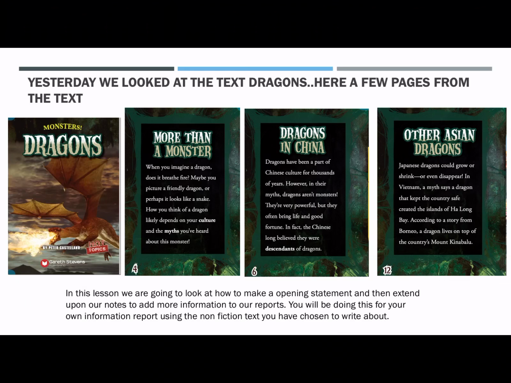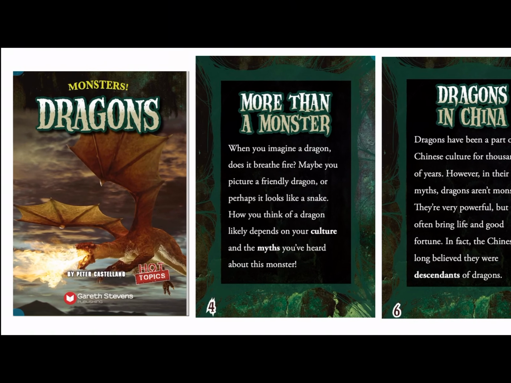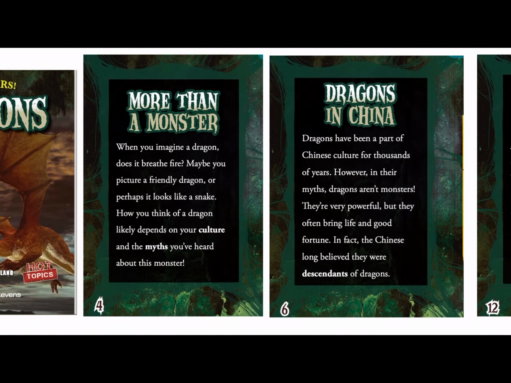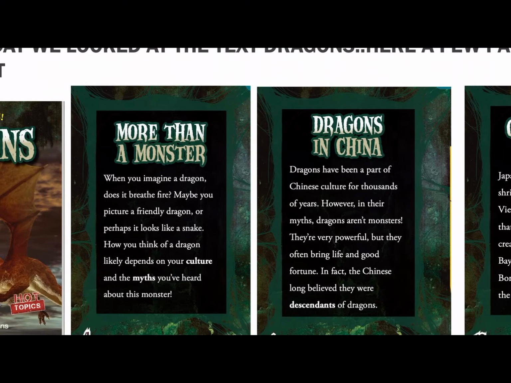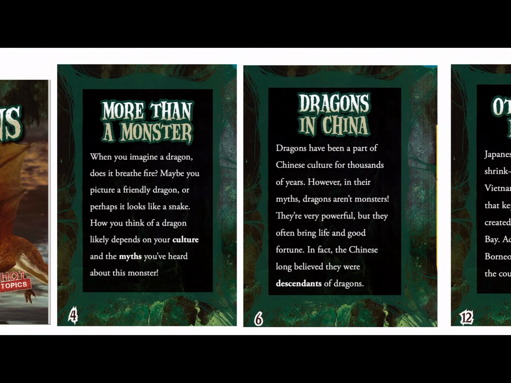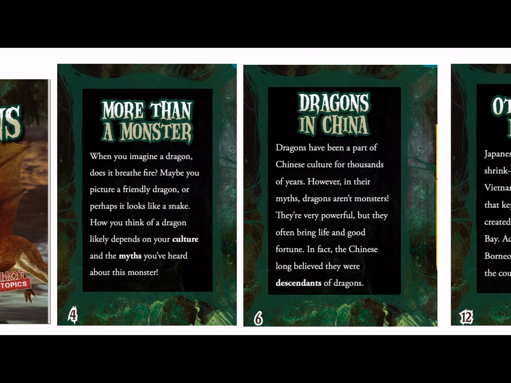Yesterday we started to look at the text called Dragons. Here are a few pages from the text. Let's have a closer look at some of the information that we read in the text called Dragons. More than a monster. You can imagine a dragon. Does it breathe fire? Maybe you picture a friendly dragon, or perhaps it looks like a snake. How you think of a dragon likely depends on your culture and the myths you have heard about monsters.